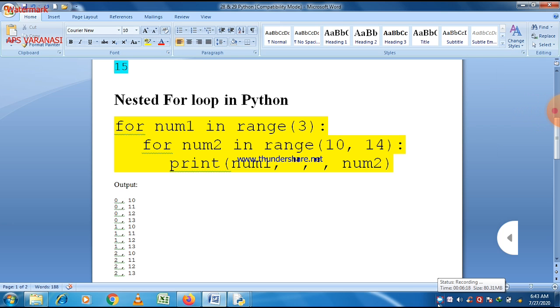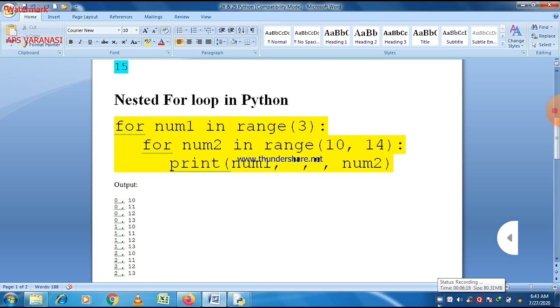Then the second loop, as we see here, is for num2 in range 10 to 14. So there are two values, start value and end value, as there is no increment or decrement given here. So it will start from 10, then 11, 12, and 13, and it will not execute for 14 because the last value is not included. After that there is a print statement that prints num1 and num2. So both numbers are printed for each execution of the loop.